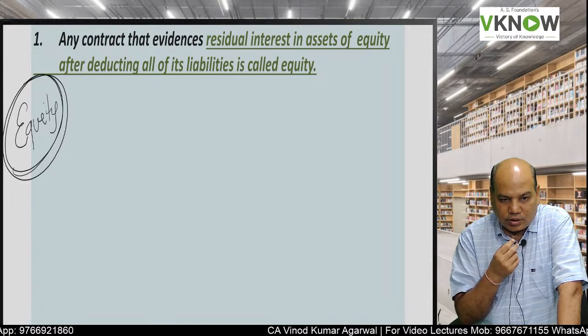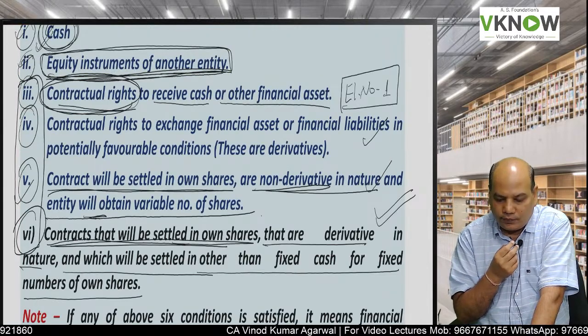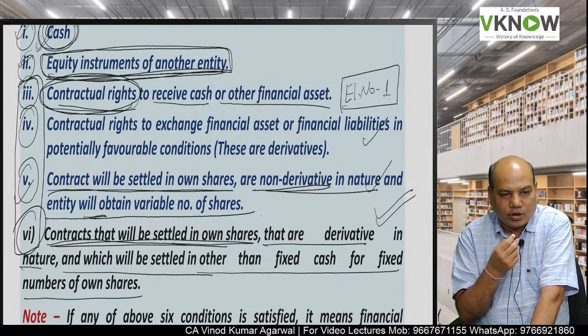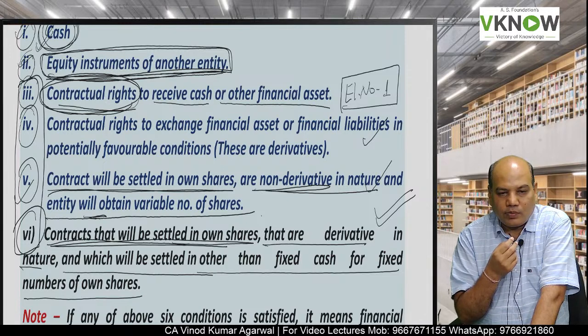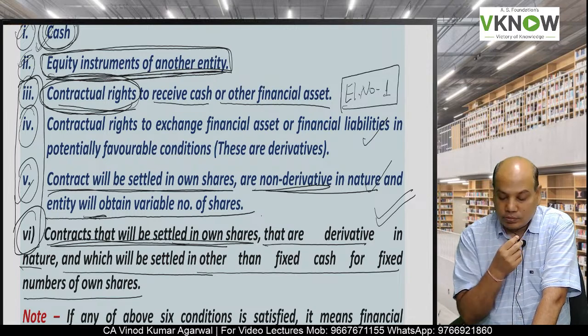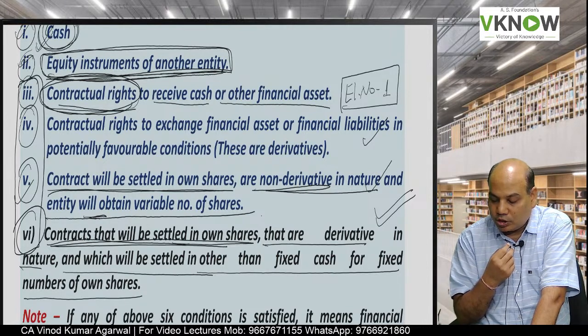One student is asking for an example of point number 4 and 5. Point number 4 example is, suppose you are holding a future contract and you have a long position, you have bought a future and the price has gone up, then it is favorable for you. And a contract which can be settled in own shares, non-derivative in nature, where a variable number of shares will be obtained.